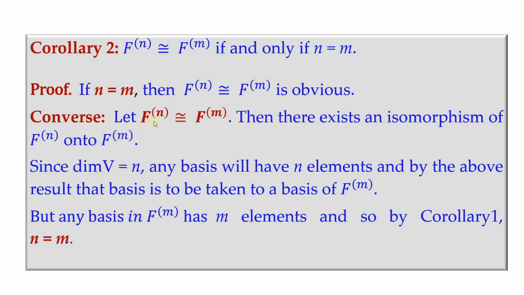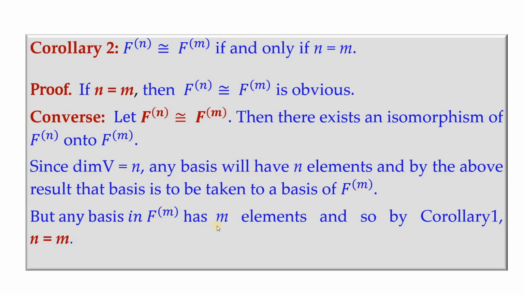And for the converse part, we shall assume that F^n is isomorphic to F^m. Now there exists an isomorphism of F^n onto F^m. Since the dimension of the domain is n, any basis will have n elements, and by the above result, this basis should be taken to a basis of F^m.